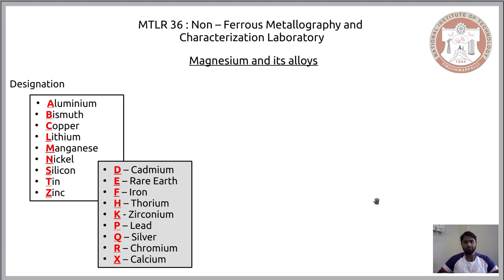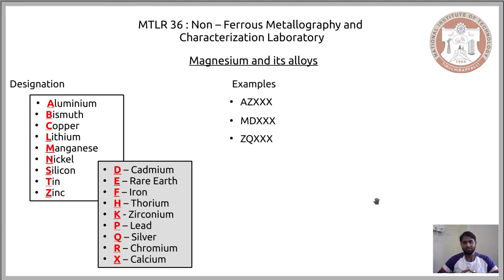However, for the other set of alloying elements, the designation and its name quite vary. So if you want to see some examples, these are some examples of the magnesium alloy, and as you can see, the designation for one alloy begins with AZ and some numbers. AZ means it comprises aluminium and zinc, and depending on the composition we have some numbers that follow. So when you have such a designation, you can not only find the alloying elements but also the amount of alloying elements that is present in this alloy.